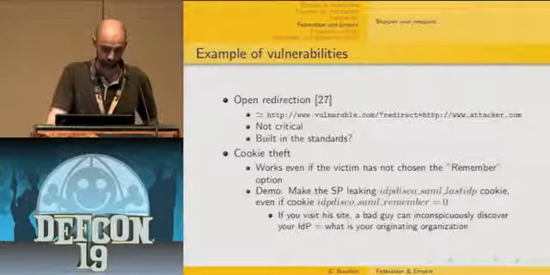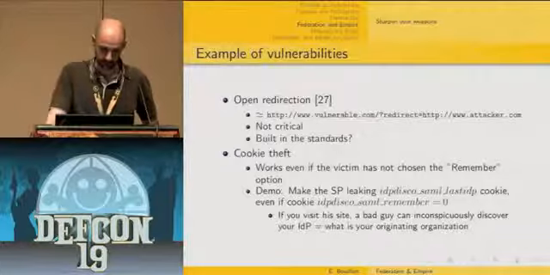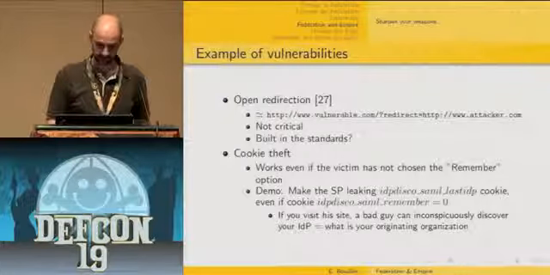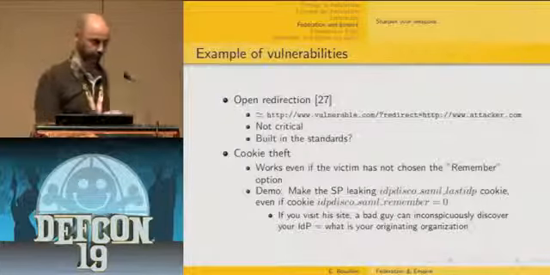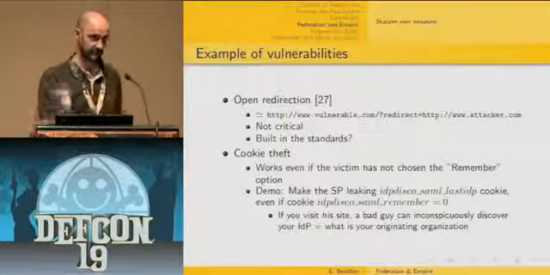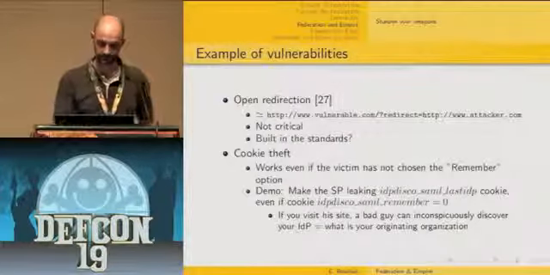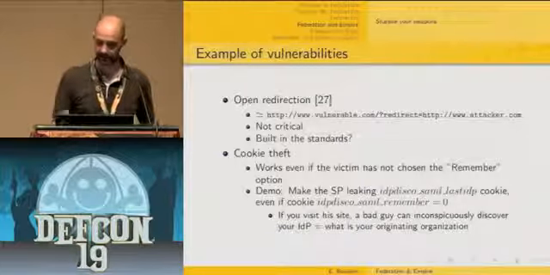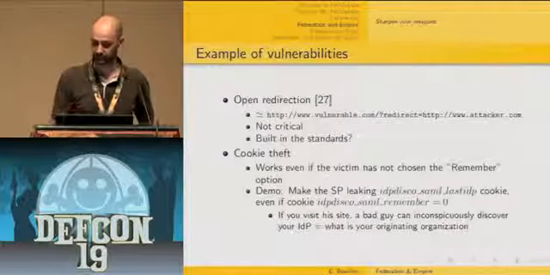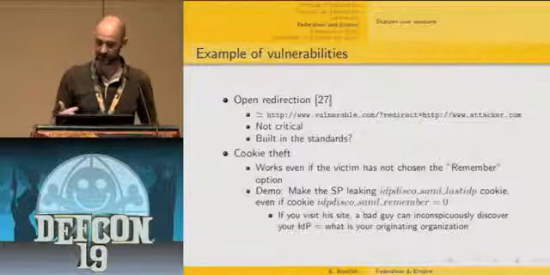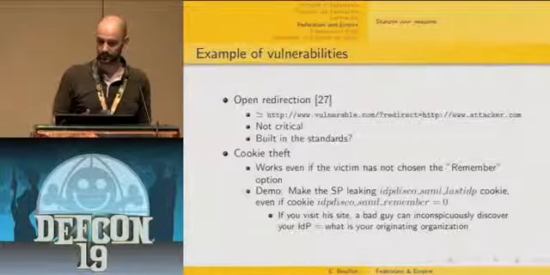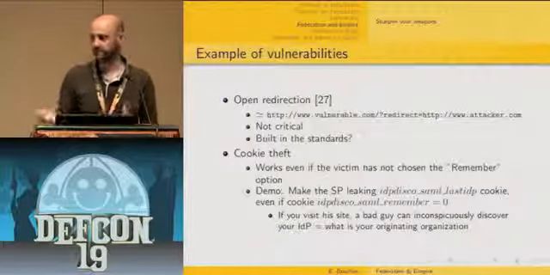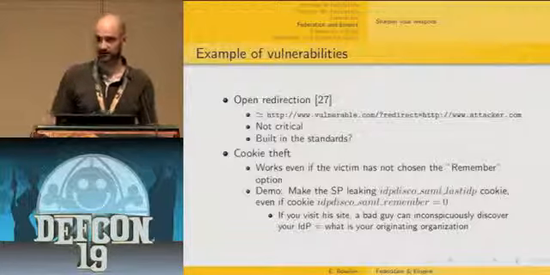Then I'm going to illustrate how this can lead to cookie theft. That means we are going to be able to make cookies fly between DNS domains using this kind of vulnerability. Basically, if you visit his site, a bad guy can inconspicuously discover your identity provider, that means your originating organization. So that's at least a privacy issue.